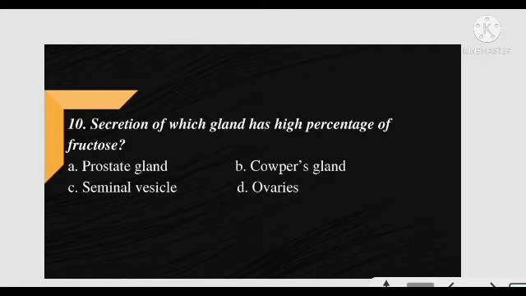Secretion of which gland has high percentage of fructose? Just now we solved its answer. 3 seconds to go. And the correct answer is option C, seminal vesicle. Next.